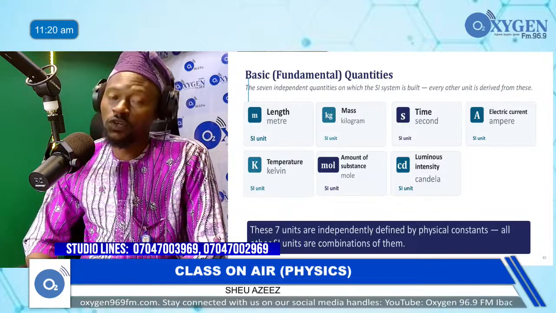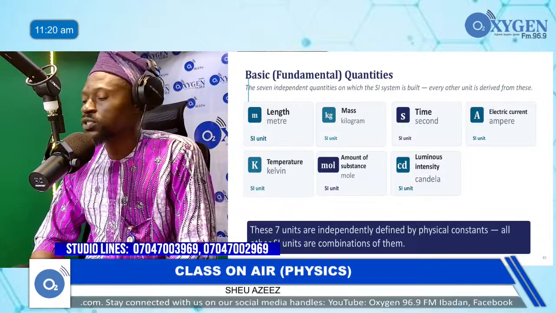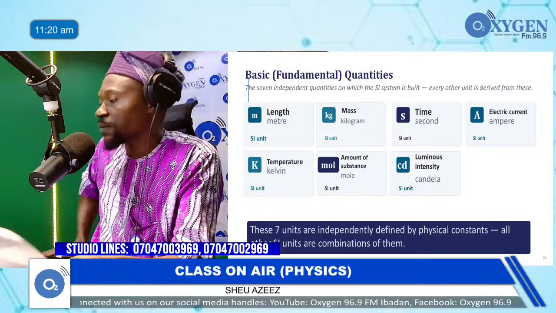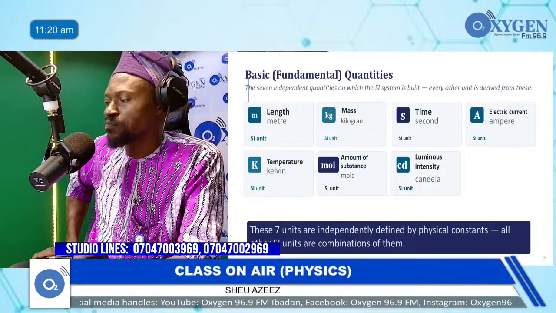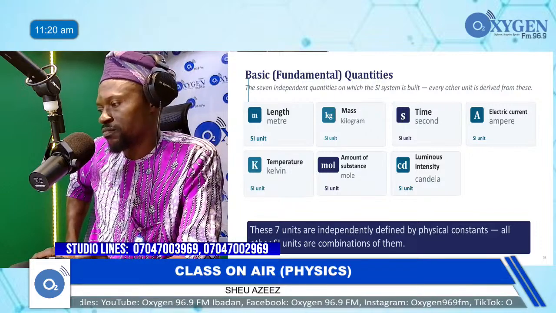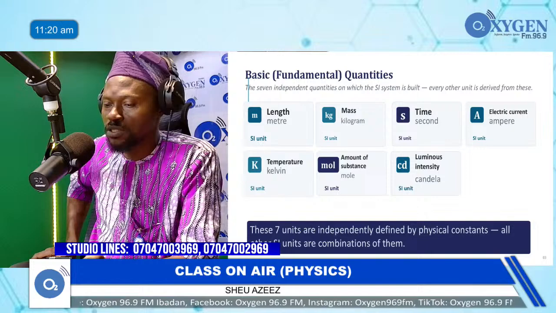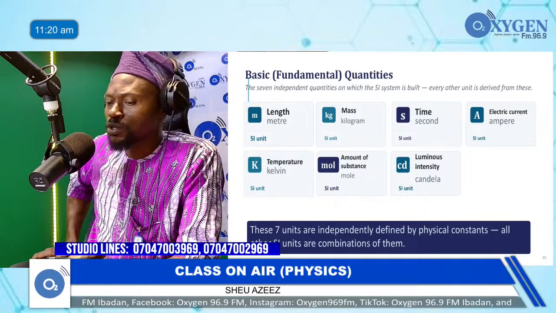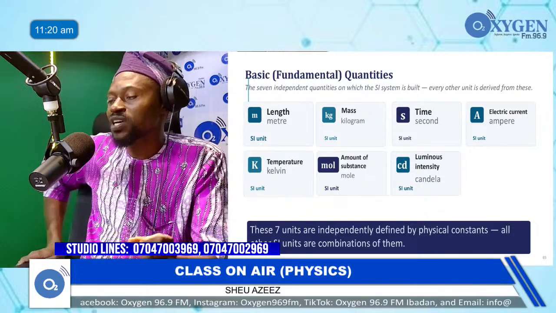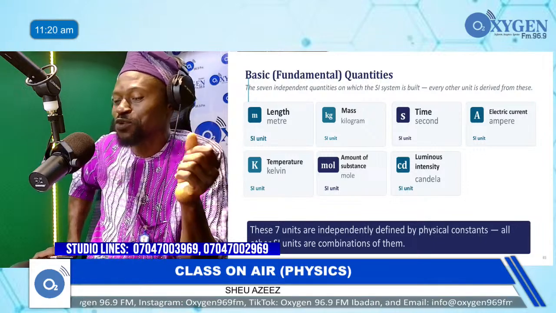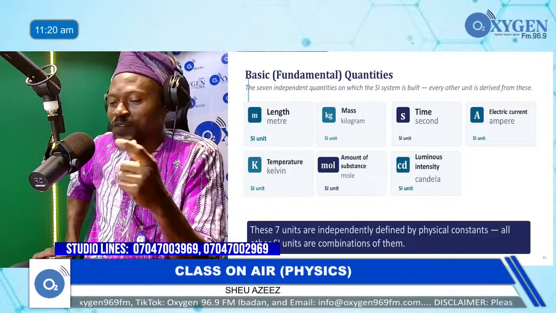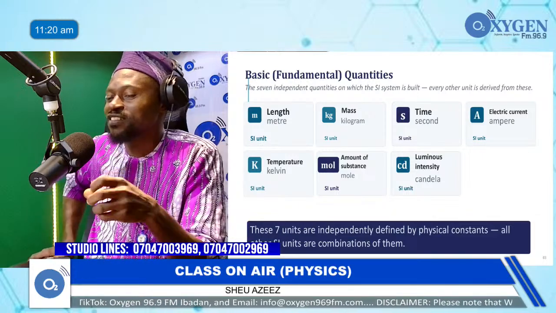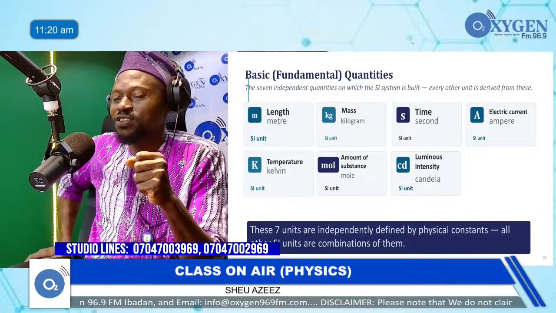Number 2, we have mass. Under quantity, just write mass there. Under units, it is measured in kilogram. That's the standard unit of measurement. And mind you, you've done that since your primary school, and this one is even like primary school work. So that's why I said physics is physical. So you have been doing it. Anything you are doing daily, you are still doing physics.